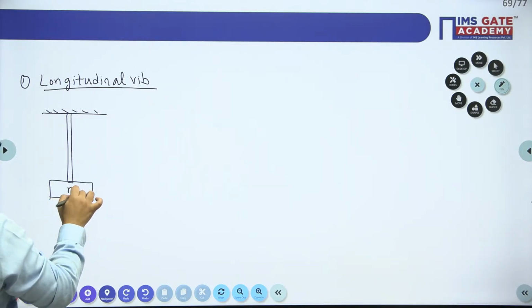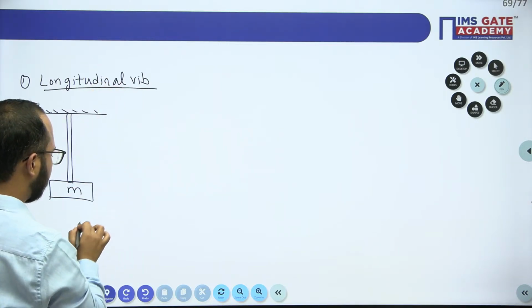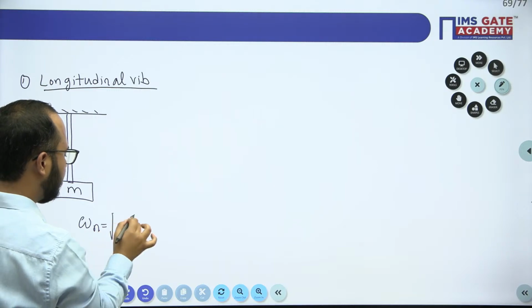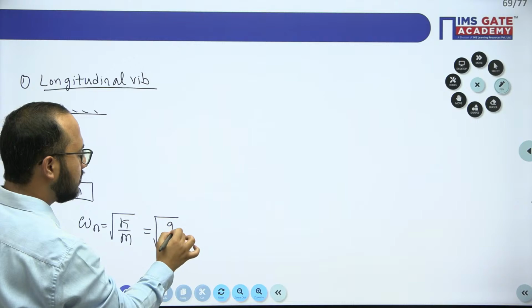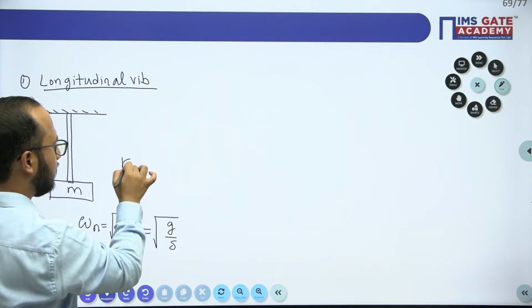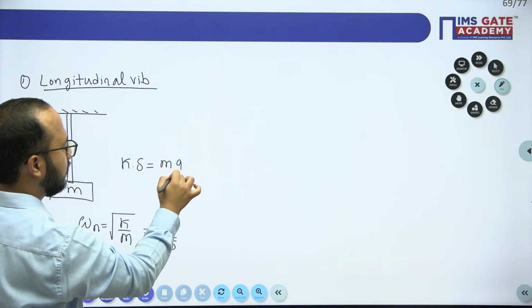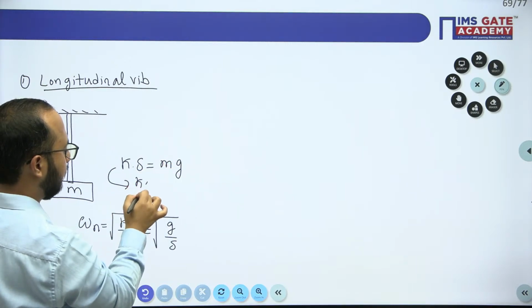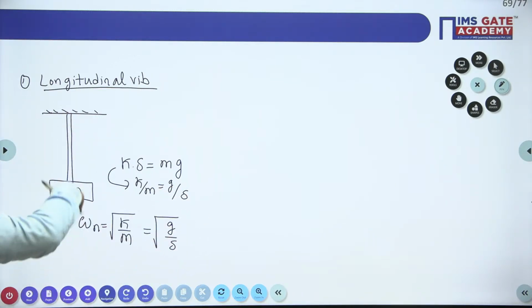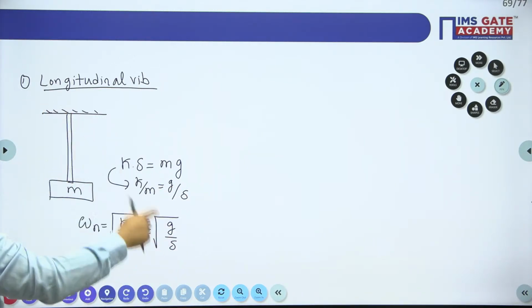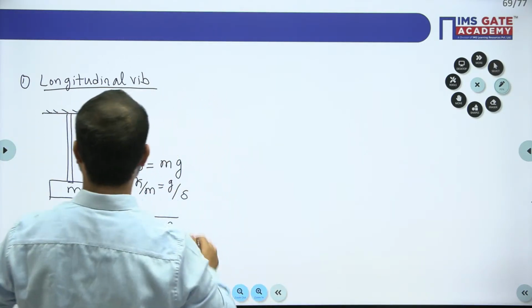If I consider the vibration along the length, that vibration is known as longitudinal vibration. The formula is the same, k by m, but instead you can also use g by delta. If you remember the case, k delta equals mg, so from that you can write this k by m value as g by delta. If you know the deflection delta because of this load on the rod, you can directly get the value of omega n also. That is longitudinal vibration.